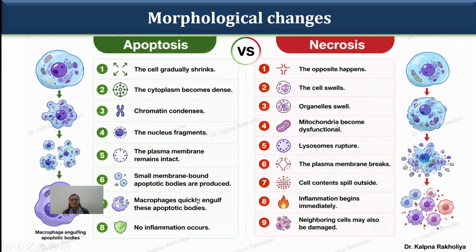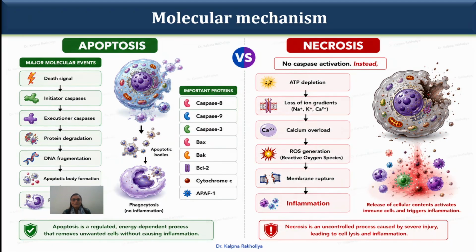Macrophages quickly engulf the cell and no inflammation occurs. These are the morphological changes that occur in apoptosis, while in the case of necrosis, it is totally opposite to apoptosis. The cell swells, organelles swell, mitochondria become dysfunctional, lysosomes rupture, the plasma membrane breaks, then cell contents spill out. Inflammation begins immediately, and neighboring cells may also be damaged.